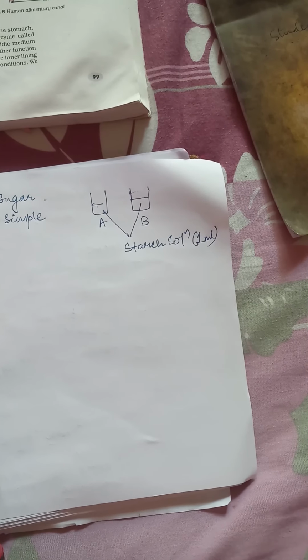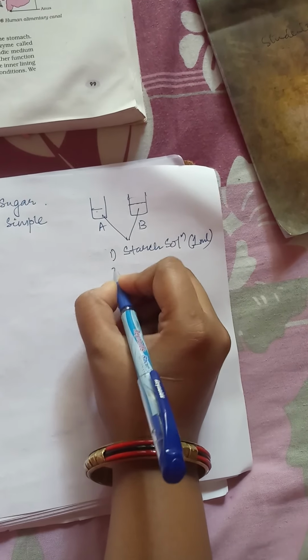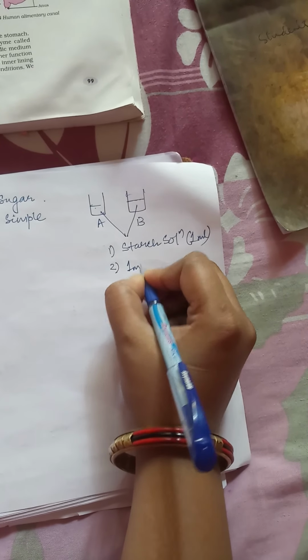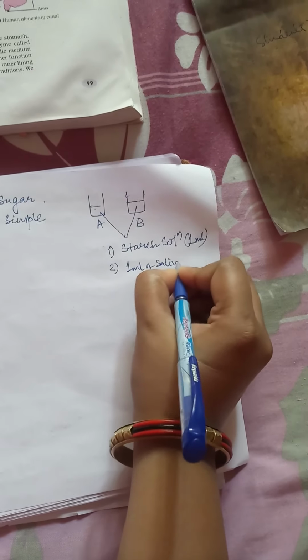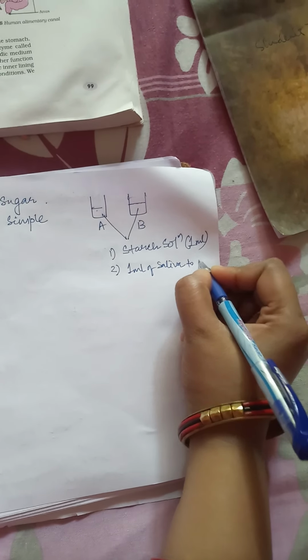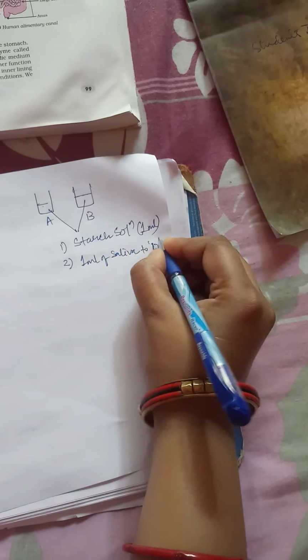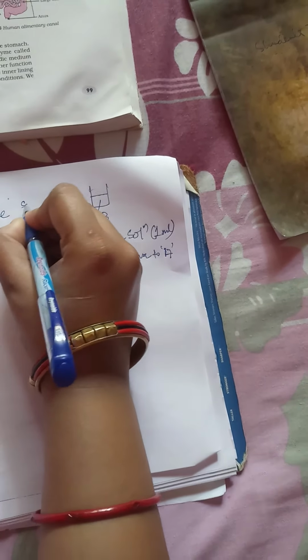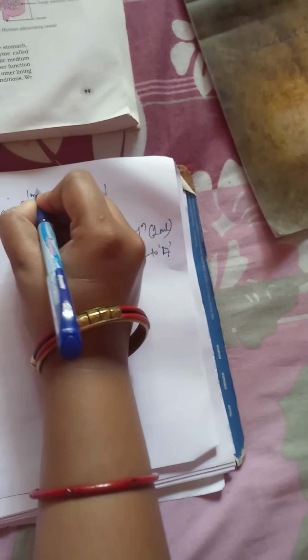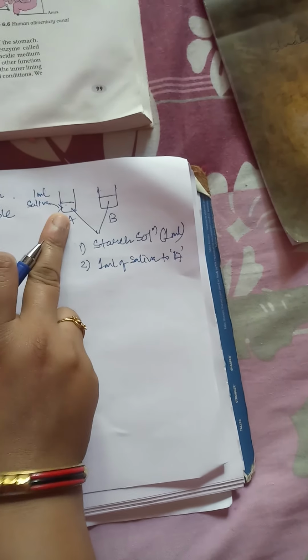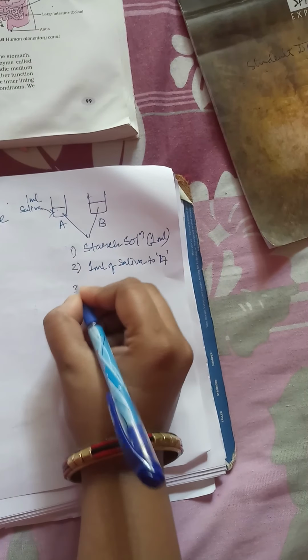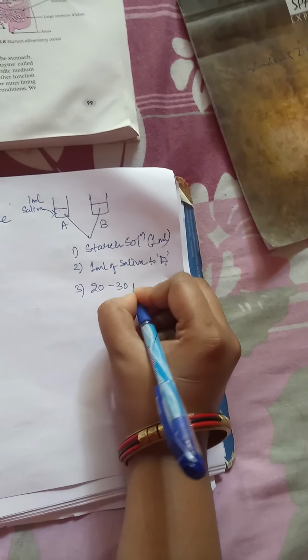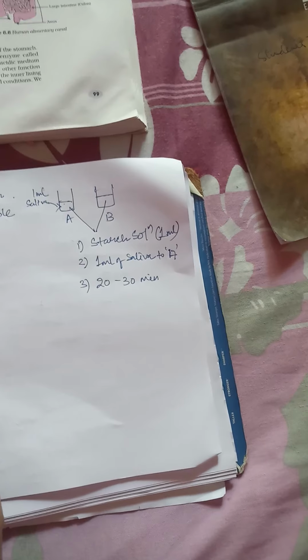Now what we will do: first, we will add 1 ml of saliva from our mouth to test tube A. Now this test tube has 1 ml of saliva added to it, and we will keep this for around 20 to 30 minutes.